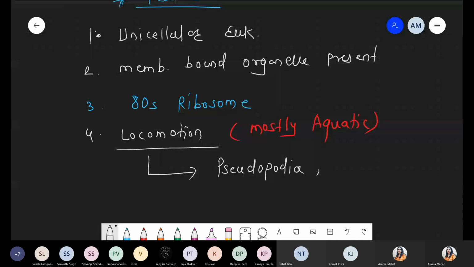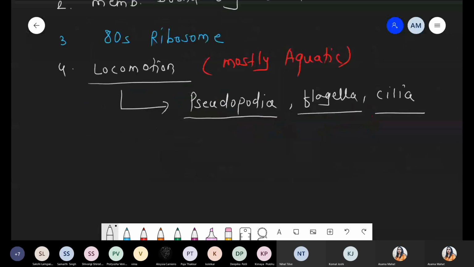Second one, there is a presence of flagella, and as well as the presence of another part, that is cilia. Eukaryotic flagella and eukaryotic cilia. Got it? Pseudopodia, flagella, cilia, these are the three parts which are used in locomotion for the movement. Next one, number 5, we are talking about the mode of nutrition. In case of Protista, when we talk about the mode of nutrition, basically it has two categories.